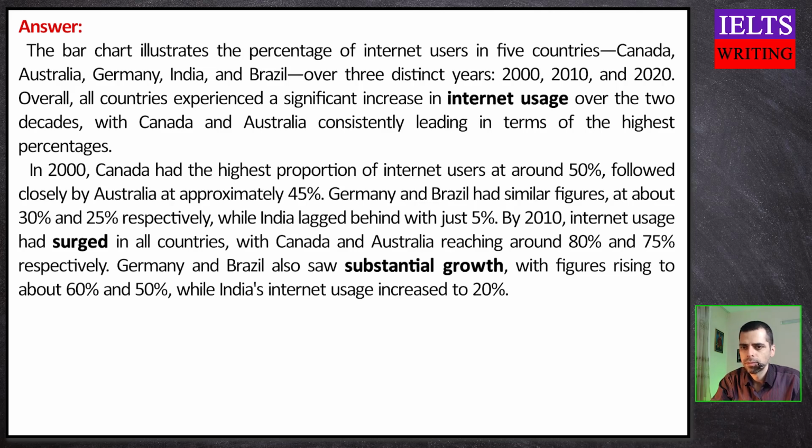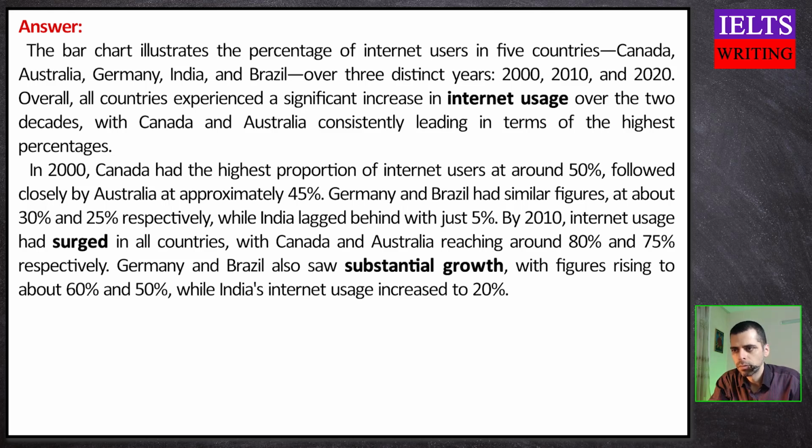In 2000, Canada had the highest proportion of Internet users at around 50%, followed closely by Australia at approximately 45%. Germany and Brazil had similar figures at about 30% and 25% respectively, while India lagged behind with just 5%.